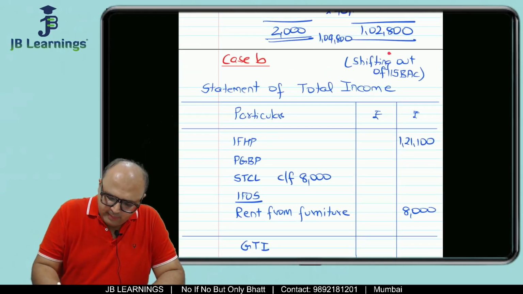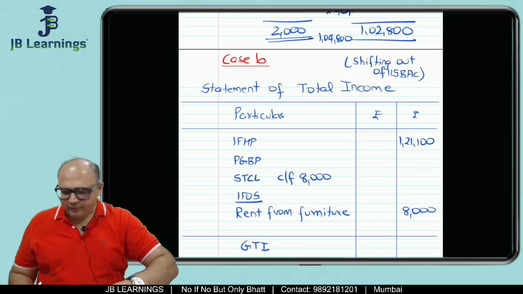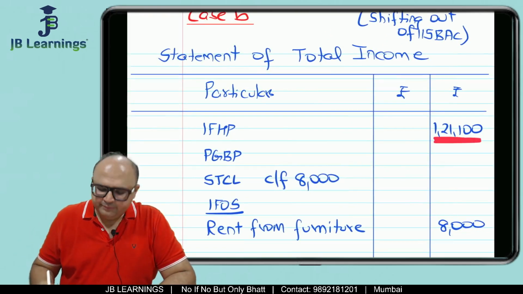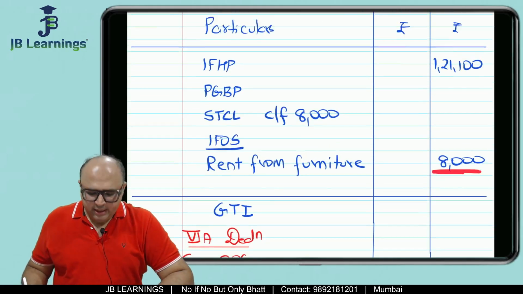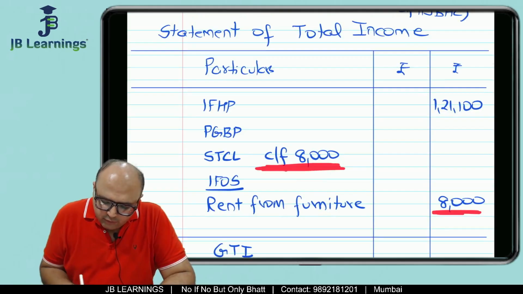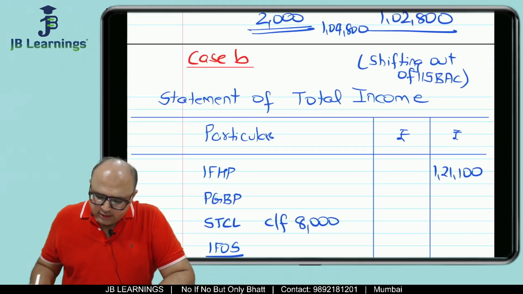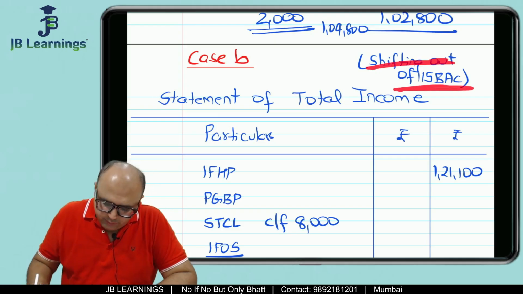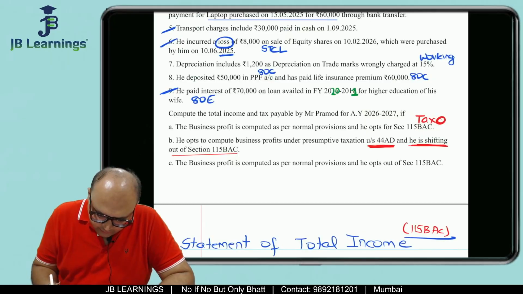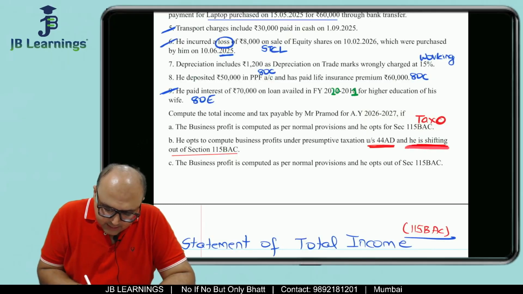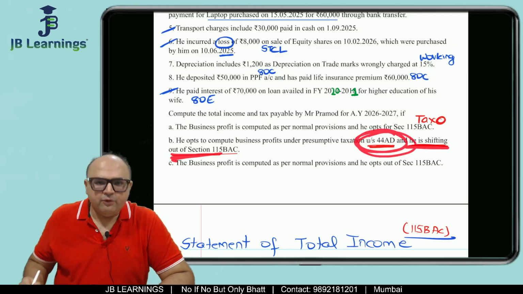Shifting out. So in shifting out, house property will remain same. In shifting out, my EFOS will remain same. In shifting out also, my carry forward will remain same. In shifting out, they are saying compute shifting out, and then I think what they are saying, compute is shifting out of 115 BAC, yes, and compute as per 44AD.